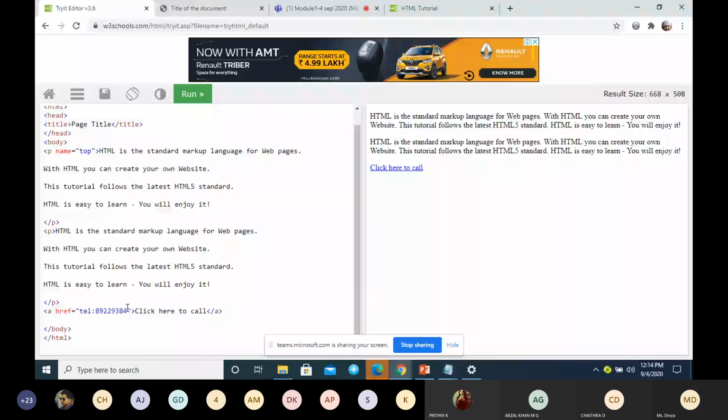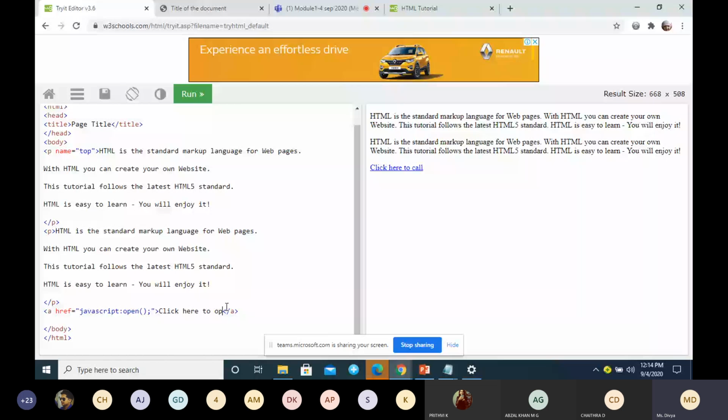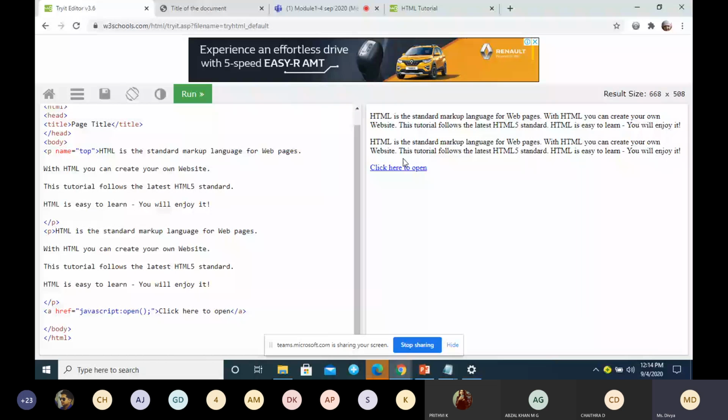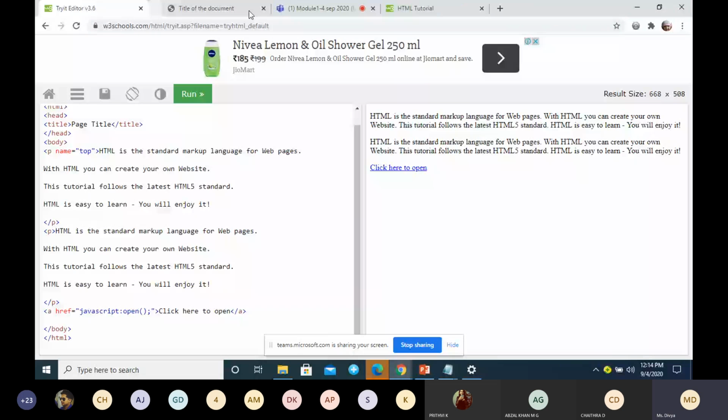This is how you write it: javascript, colon, and write the function you want to link to. Click here to open. When I click on this, it will open a JavaScript file. Is it clear?